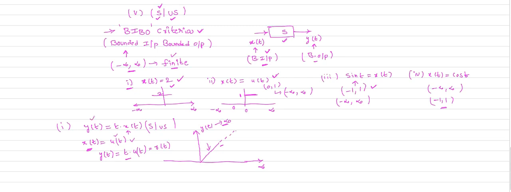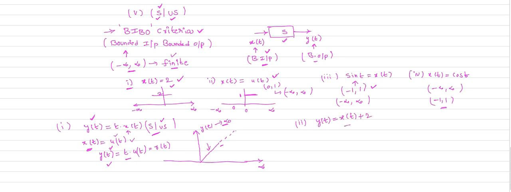So what about the nature of the system? The nature of the system is an unstable system. What is the reason? When we give a bounded input, we get an unbounded output. Therefore the system is an unstable system. Now let us take another example so that we can easily understand the stable and unstable concept. y of t equal to x of t plus 2.